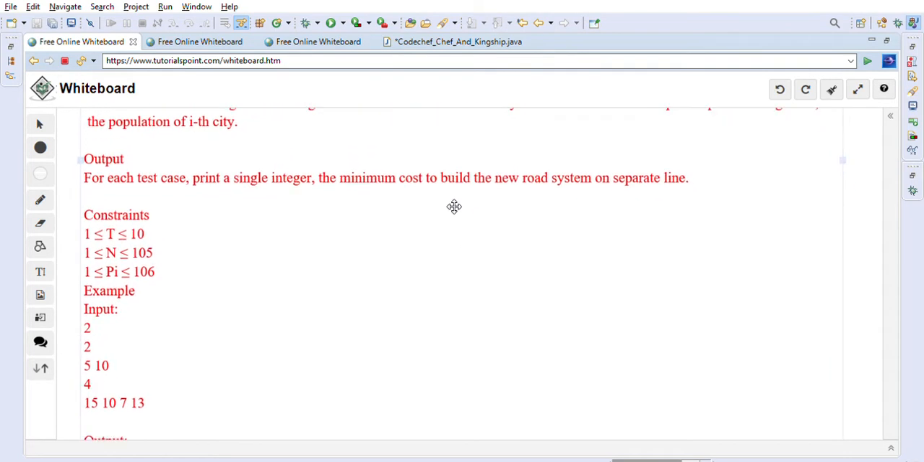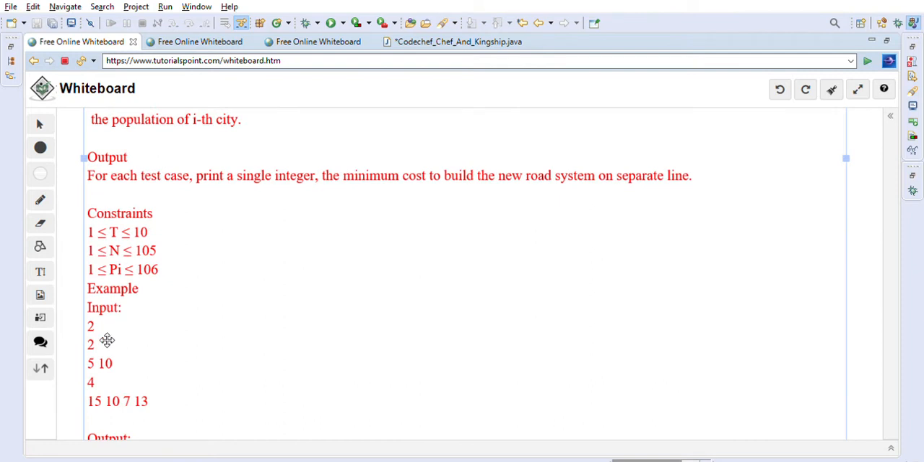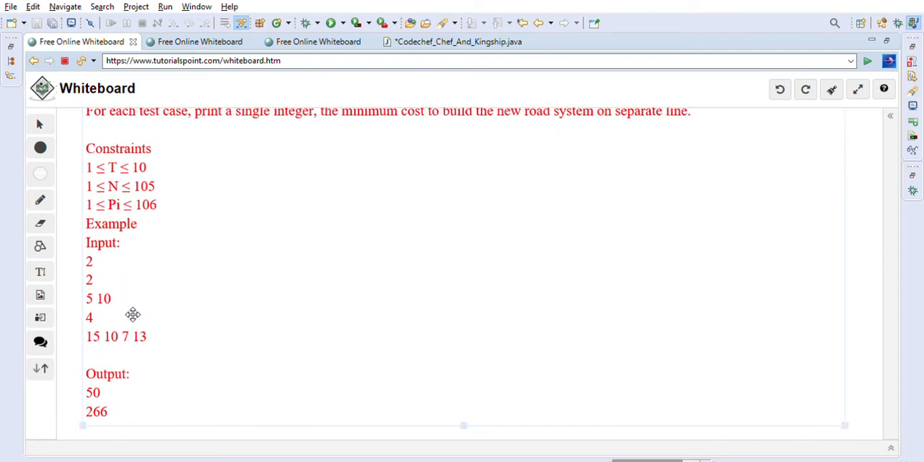Let's take the two test cases they have given us. The first test case is very simple, right? There are two cities, and the population of one city is 5 and the other city is 10. So it's very easy to understand that the cost will be 5 into 10, the multiplication of the population, so 50. As you can see, 50 is the answer, because there are only two cities, so we cannot minimize this cost. It will always give us 50.